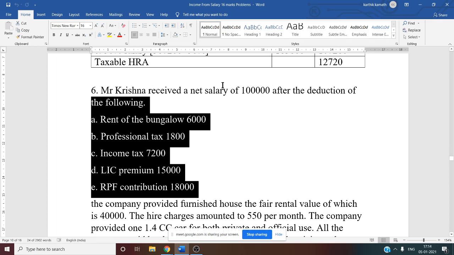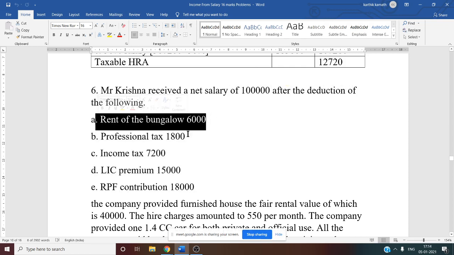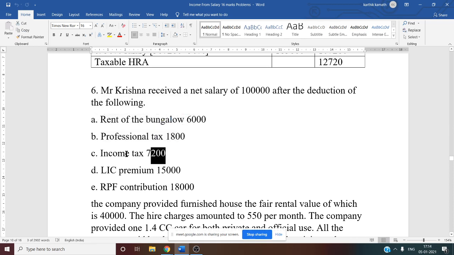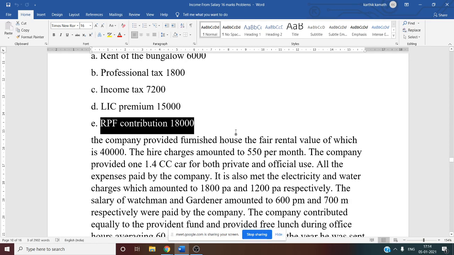We want to know what was his salary before deduction. So how to get the before deduction salary? You have to add all these things to this net salary. See this? To this 1 lakh you have to add rent of a bungalow, professional tax, income tax, LIC premium, RPF contribution. If you add all these things, you will get your salary before the deduction. After that, you have to see the adjustments.